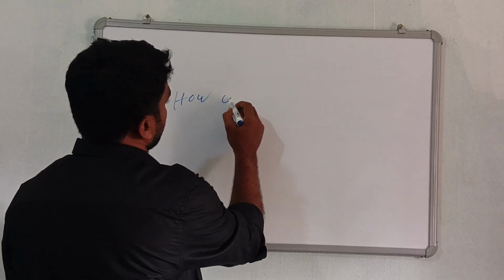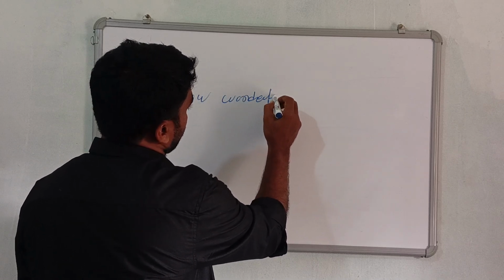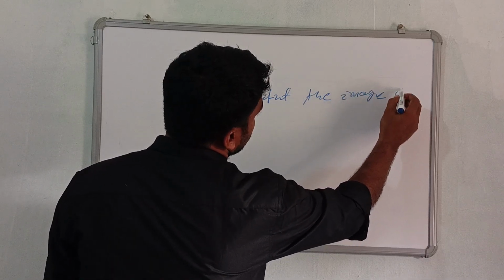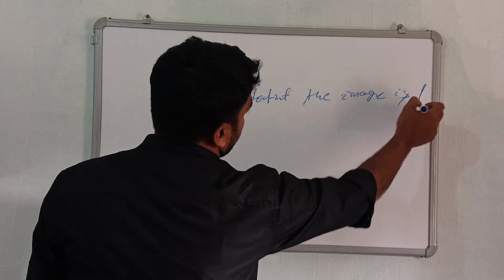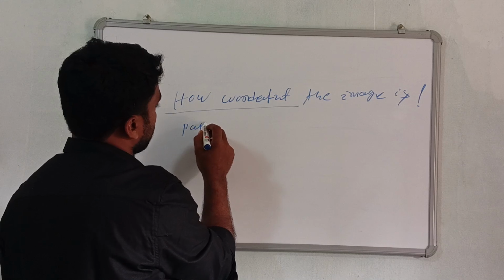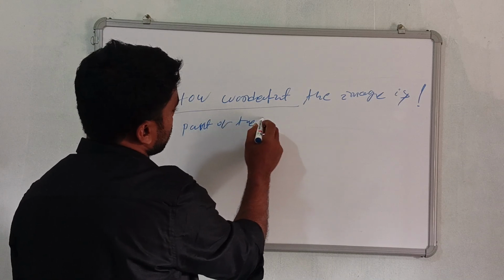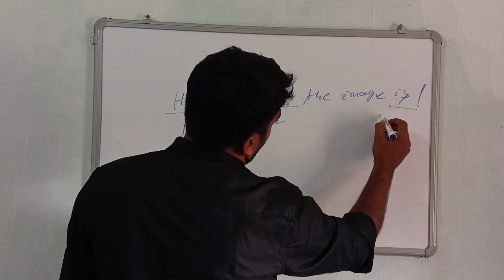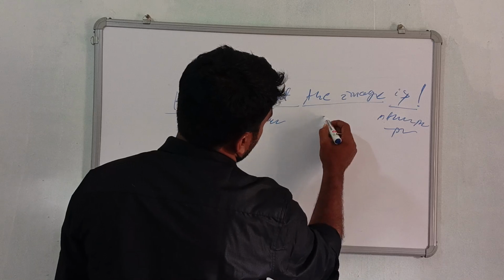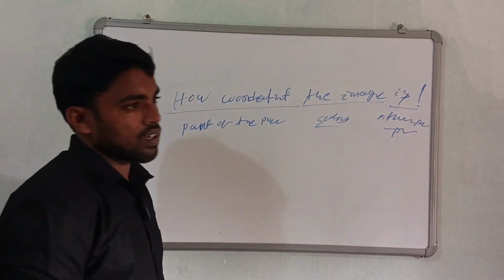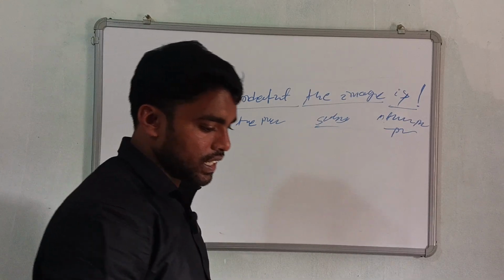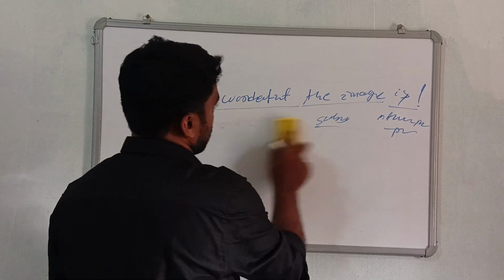How wonderful the image is is an exclamatory sentence. Okay, subject and predicate are related, so is everybody clear?